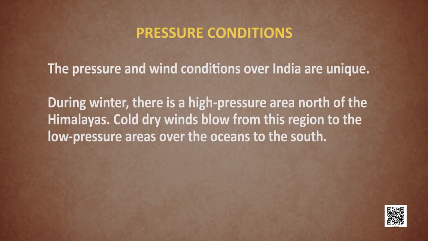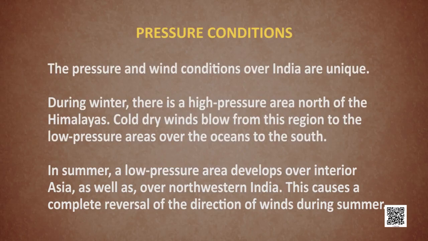Let's name the Mediterranean Sea, Caspian Sea, Persian Gulf and the surrounding seas. Each and every part is totally joined with each other to have an influence on the climate of our country. During winters, when I say there's a high pressure area to the north of Himalayas, the cold winds from this region blow towards the low pressure, that means towards India. Now, when these winds are coming from the land, they are dry, they do not bring any moisture with them. Hence, a dry climate in India, a cold and a dry climate.